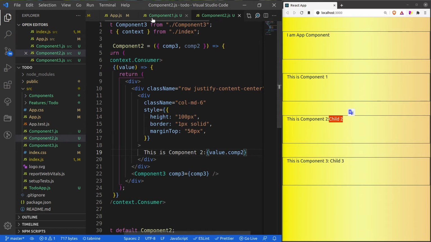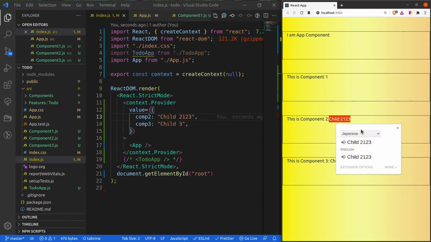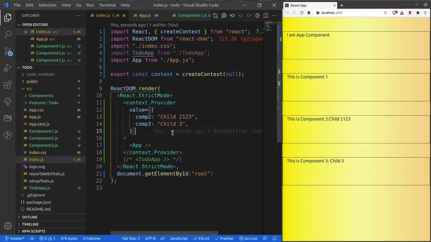We are actually removing this intermediary, and we have harnessed the power of context API. If you want to see the difference, let me update the value to 2123 and refresh the page. You can see that this value is updated. Similarly, we can also use comp3.